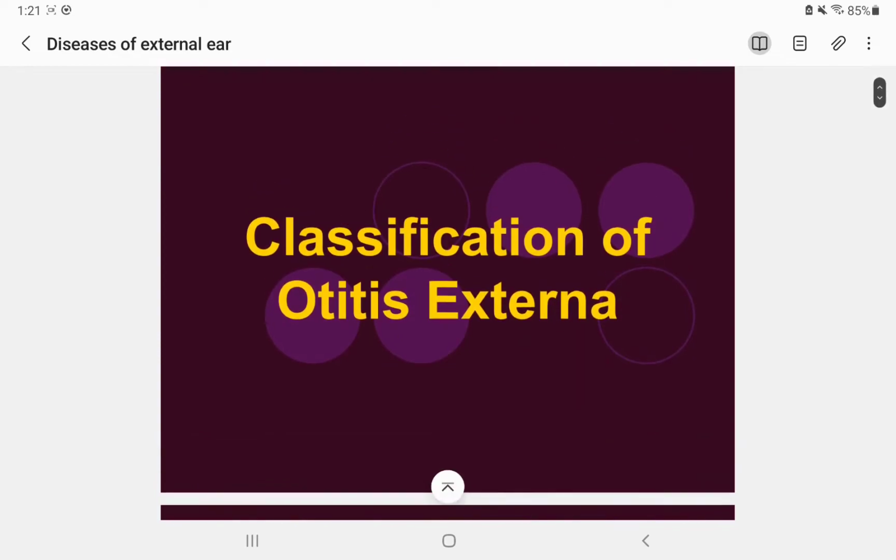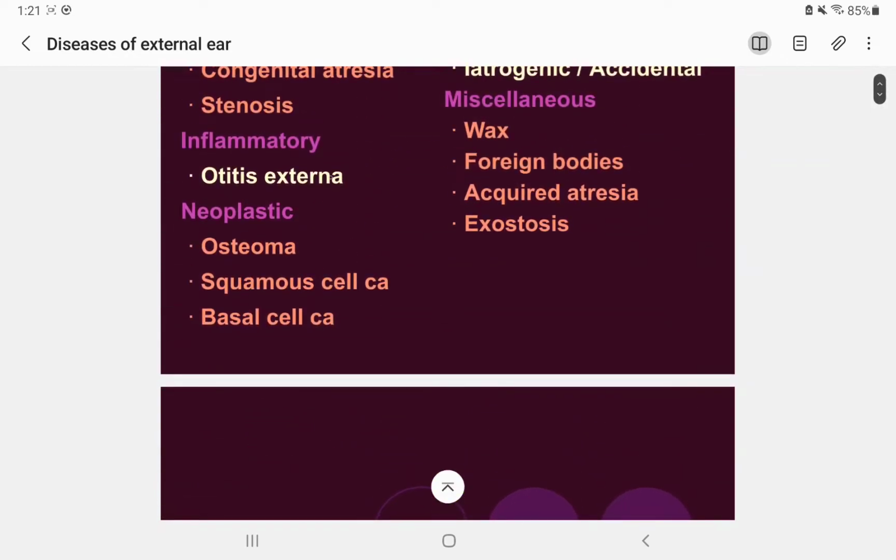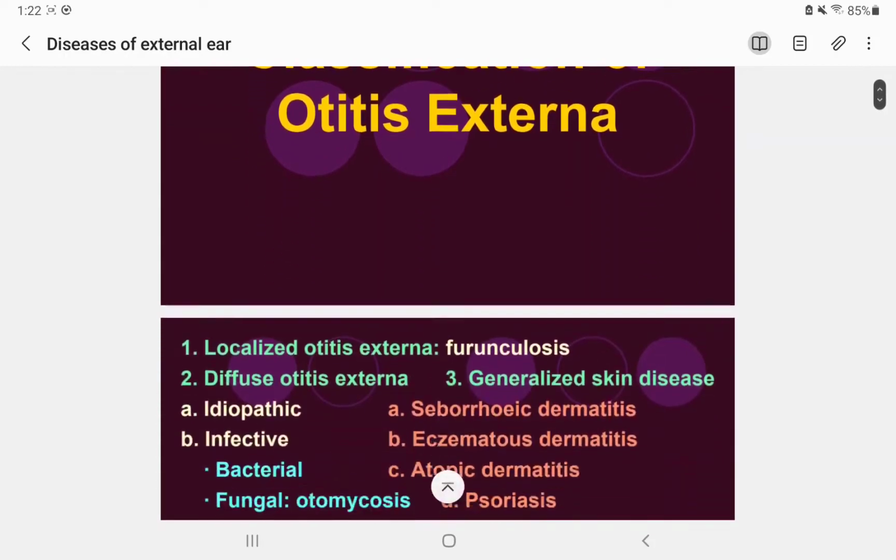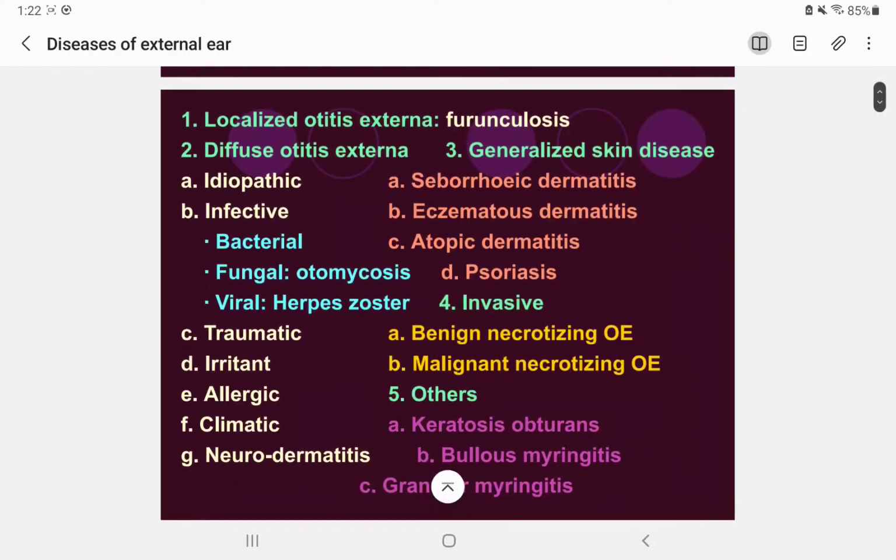So we will study otitis externa, that is the inflammatory condition. We will study the classification of otitis externa. There are 5 classifications of otitis externa. One is localized otitis externa, meaning only in the external part of the ear there is a localized inflammation.